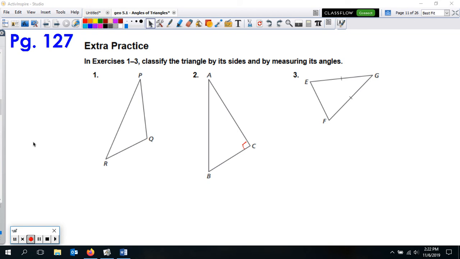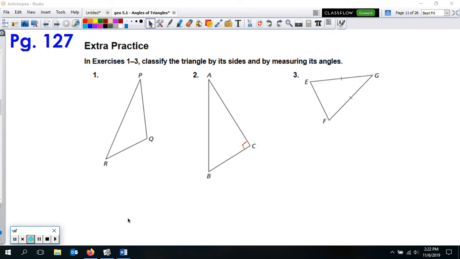All right, so on page 127, your extra practice, I'd like you to try these on your own here, 1 through 3. Just go ahead and give it a first name and a second name. The third name could be triangle, so you could say, it's a triangle. So you want to do that. Go ahead and give it a first name and a second name, and even put a little mark here on number 2 to help you.